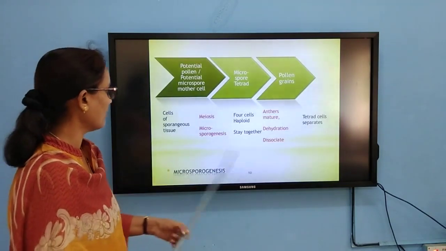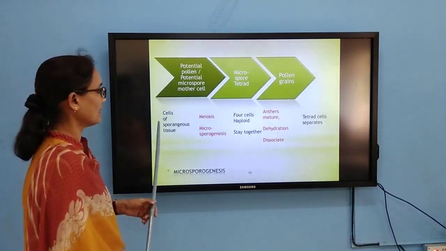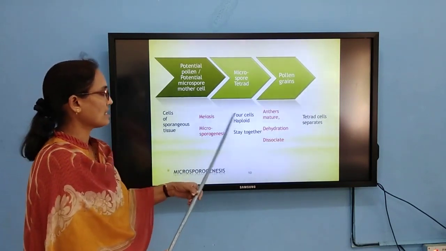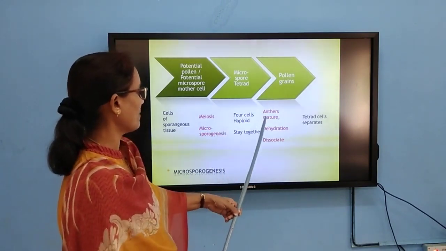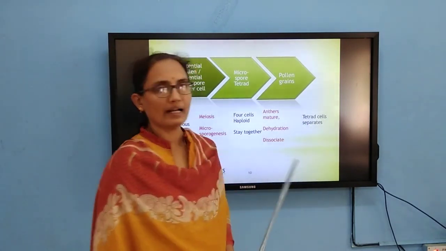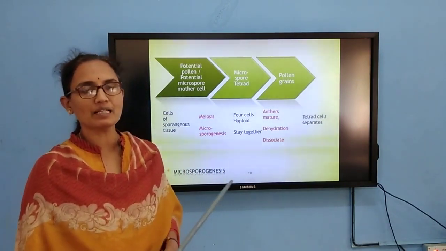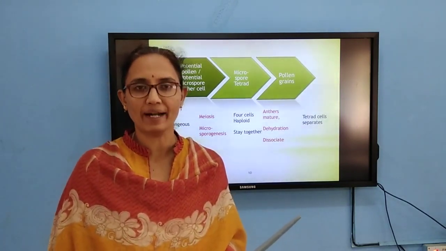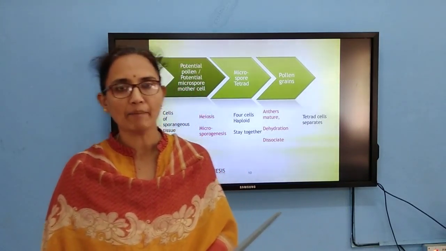So in detail, they have given the microsporogenous tissue in stepwise form. The cells of the sporogenous tissue undergo meiosis and four haploid cells are formed. When the anther matures, it undergoes dehydration and dissociates, the tetrad cells separate, and they form the pollen. The other name for this pollen is microspore or male gametophyte. So, microspore, pollen grain or male gametophyte.